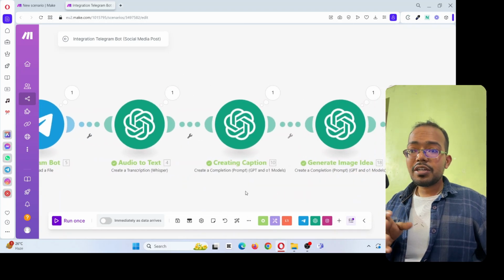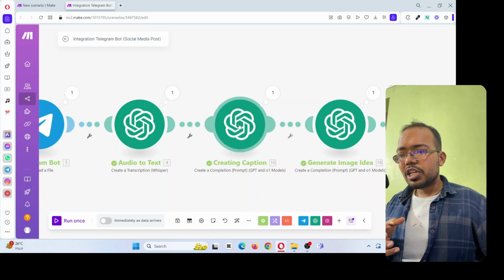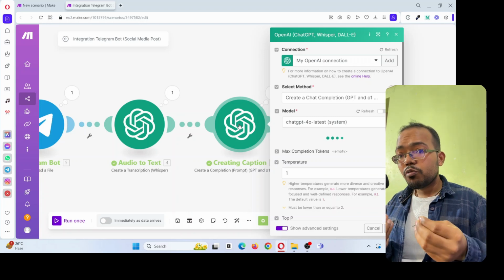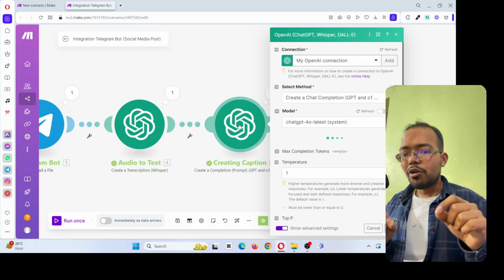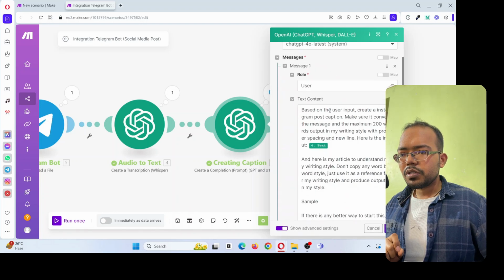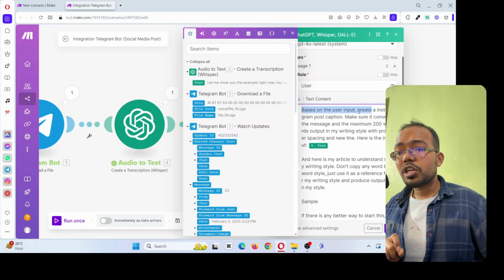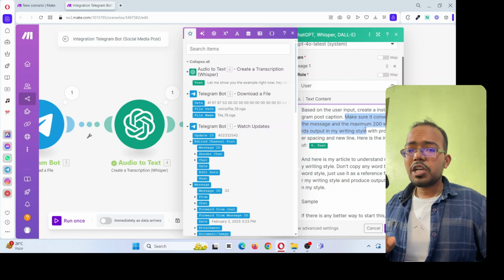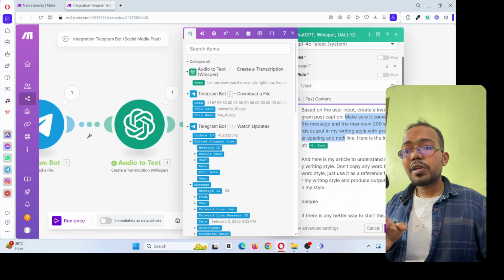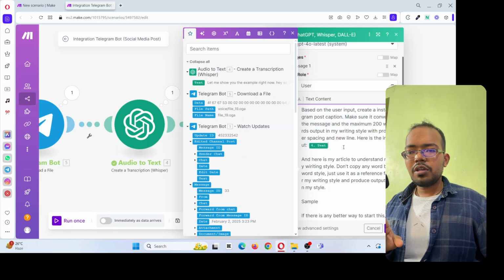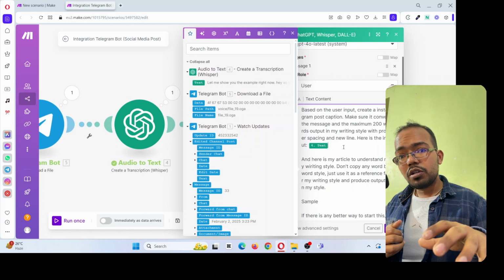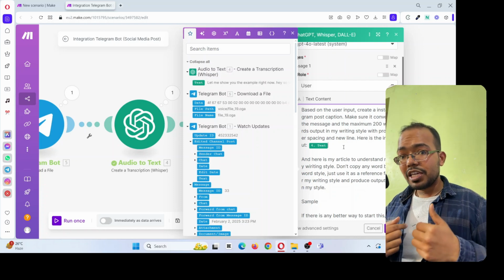Then, on the basis of my input, I give that input to ChatGPT again and ask it to create the output based on my input. So let me also show the prompt that I gave over here. My prompt is: based on the user input, create an Instagram post caption. Make sure it conveys a message, with a maximum of 200 words, in my writing style and with proper spacing and new lines. So here is the input. I asked ChatGPT to use my input and create the Instagram caption based on the input that I give.